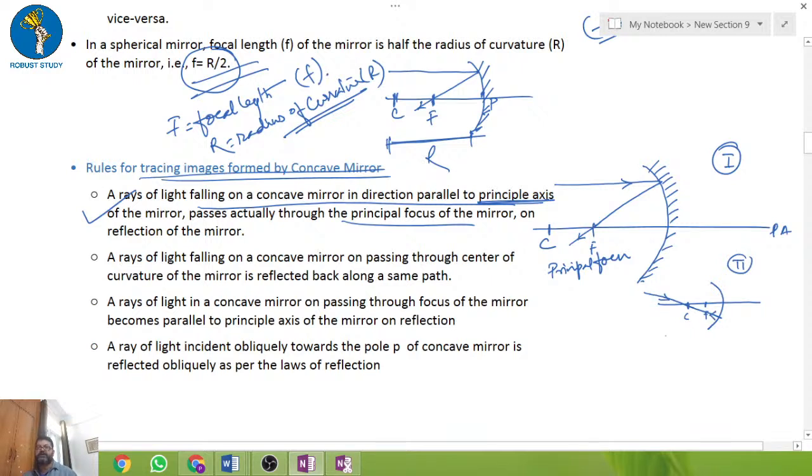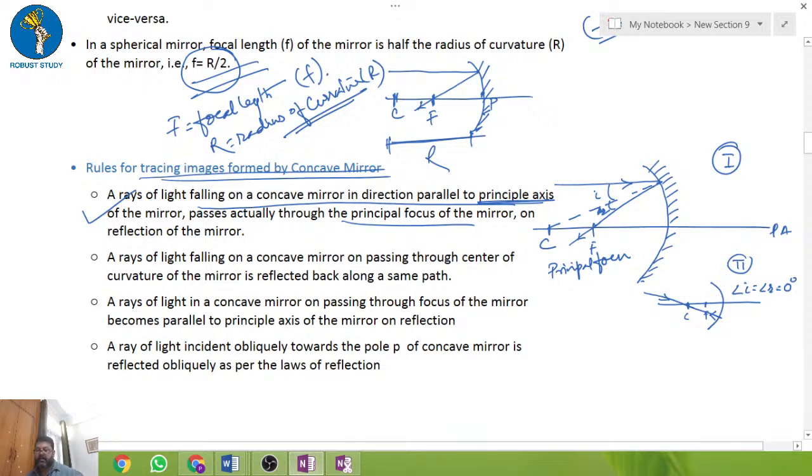It is the same condition as in the plane mirror, a normal incident ray. Here this is angle I and this is angle R. So angle I and angle R are not formed; angle I is equal to angle R is equal to 0 degrees.